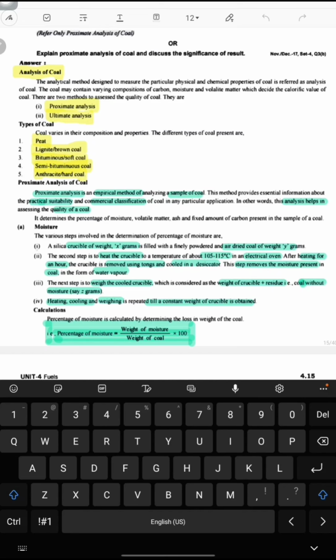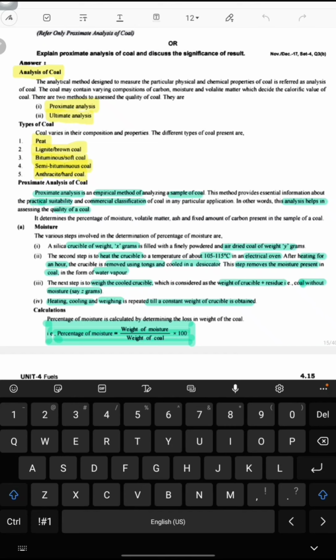The steps. First one, a silica crucible of weight x grams is filled with finely powdered and air dried coal of weight y grams. The second step is to heat the crucible to a temperature of about 105 to 115 degrees Celsius in an electrical oven.